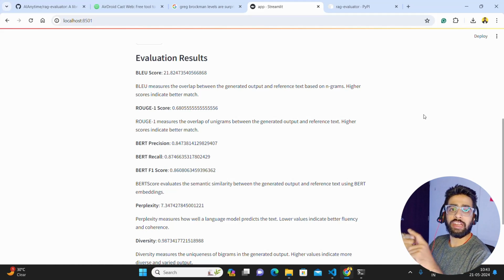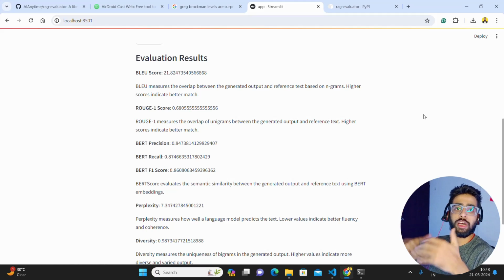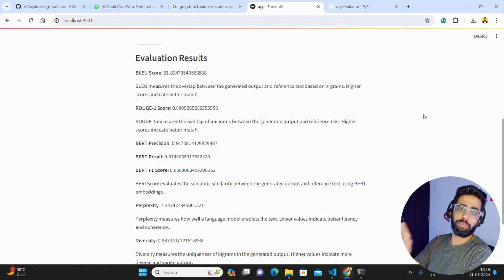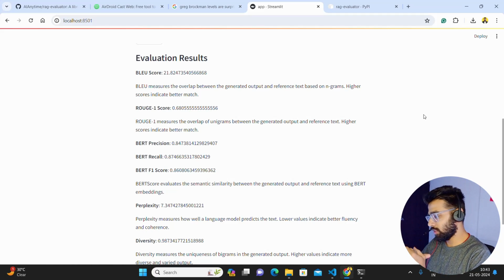So YC is looking at a lot of evals because now YC knows there are enough AI wrappers, because every time OpenAI comes up with an update, 90% of the YC startups become obsolete, and that's why they are looking at something else, which is good. Now that's the one scope that you can look at. You can build a product of your own. You can build a SaaS product that can connect with different systems of RAGs, chatbots, and so on, and you can just give them the evaluation score. That's the one perspective. The other perspective is that you might want to learn different evaluation algorithms. That's one more scope here.